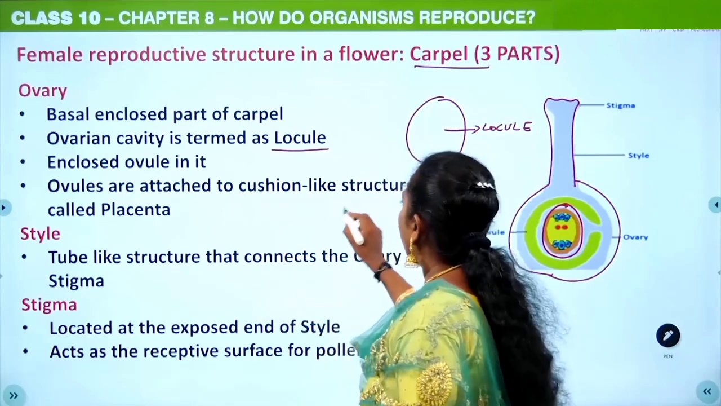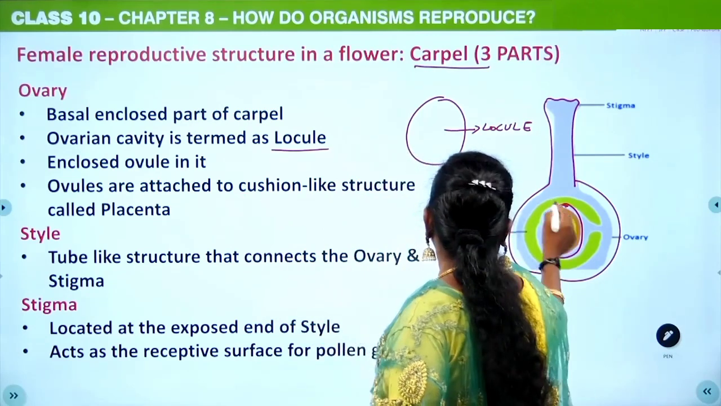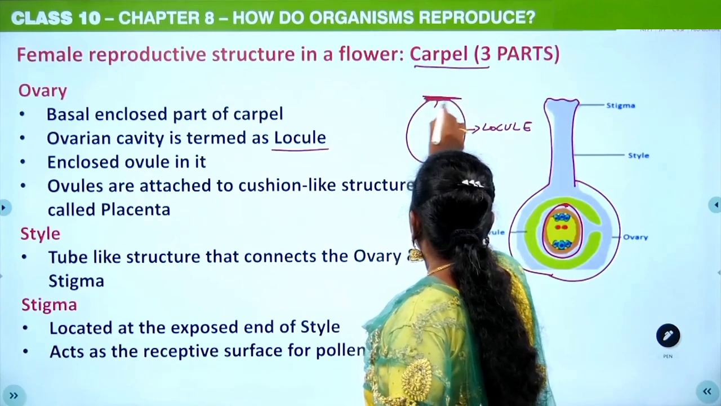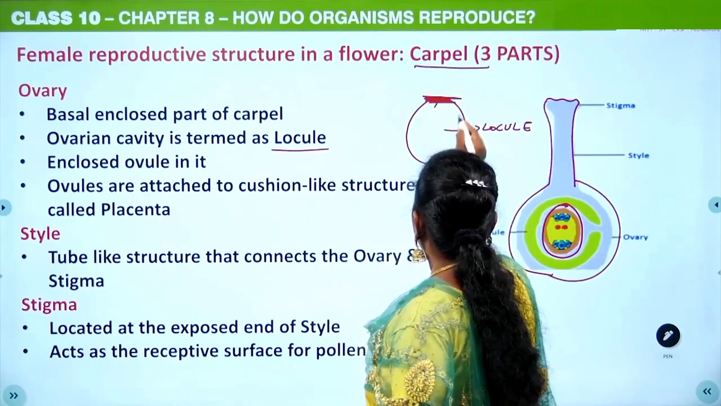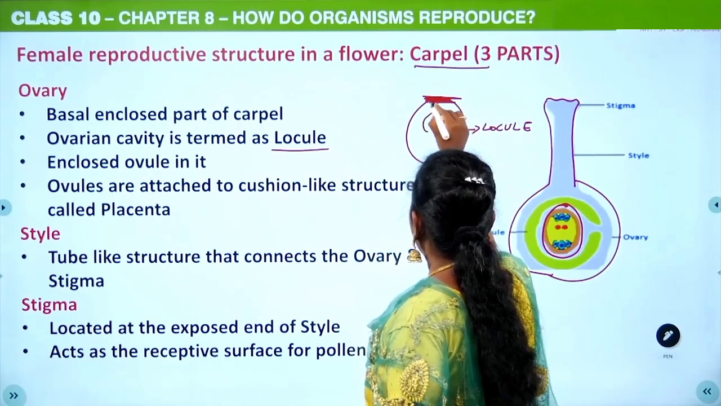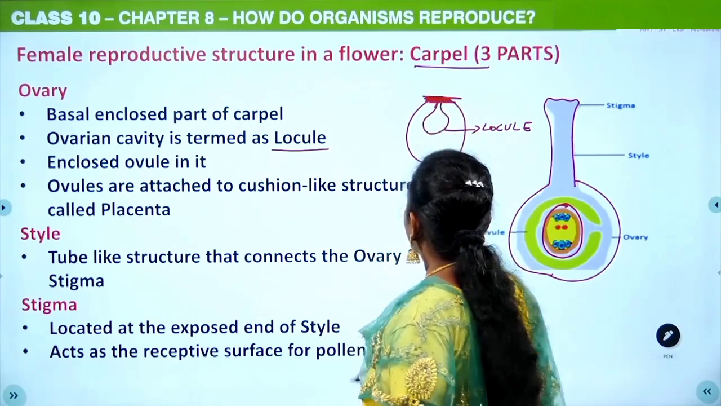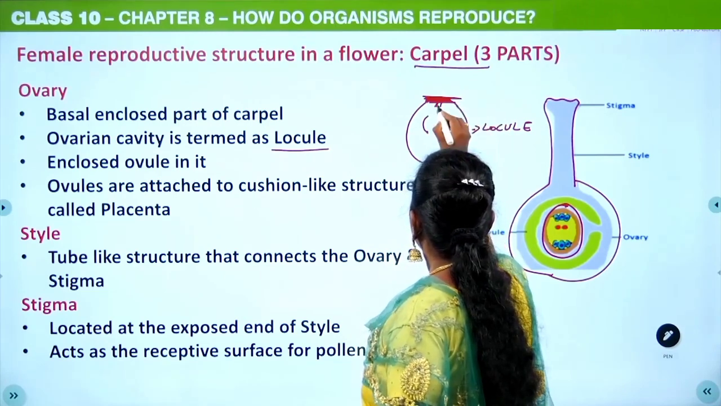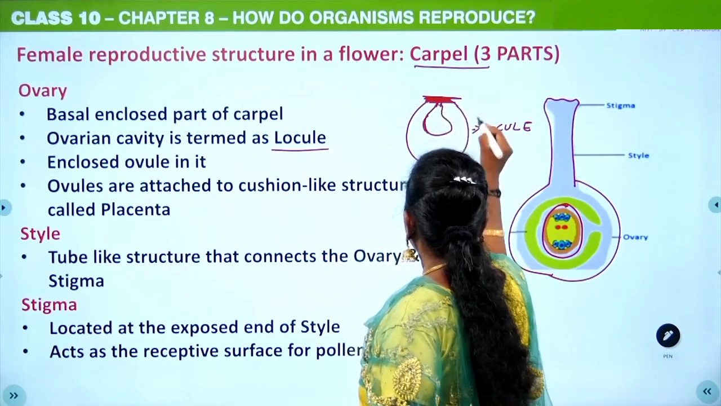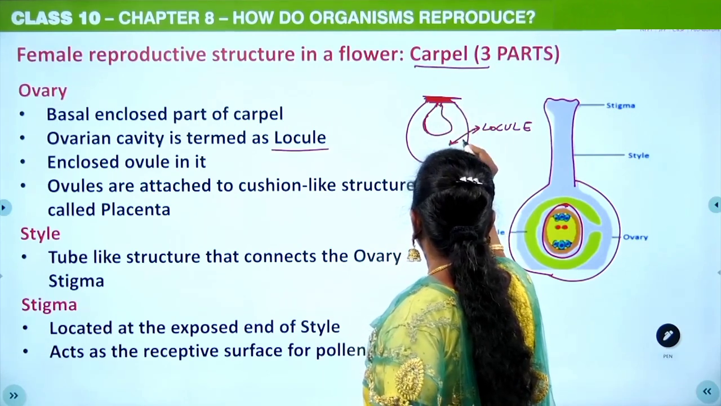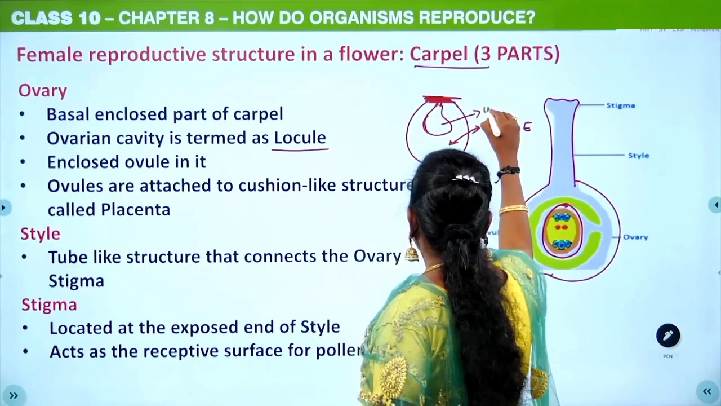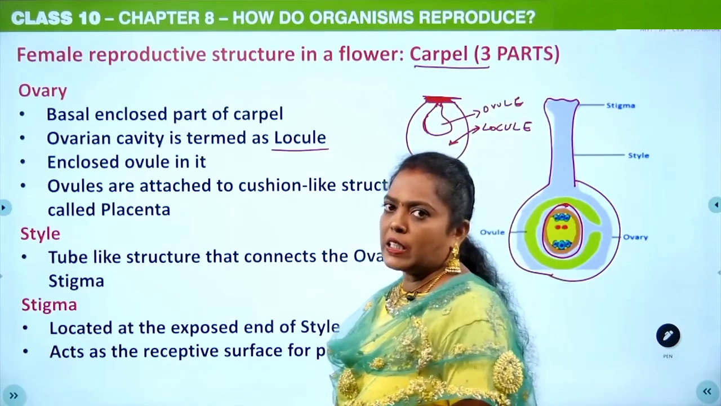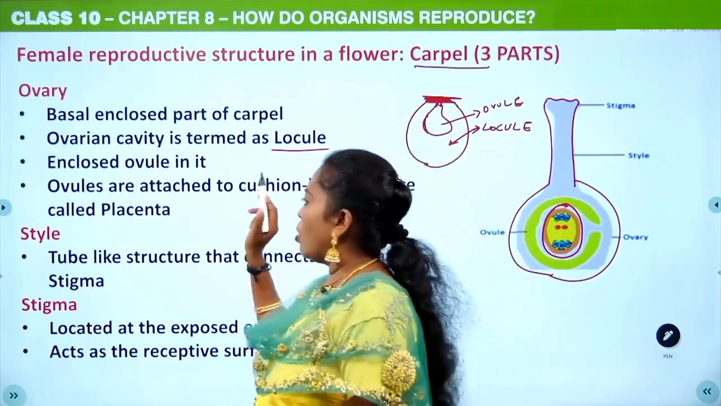Okay, these ovules are attached to a cushion-like structure. This is the ovarian cavity, and this is the ovule. This is the locule, the cavity, and this is the ovule, and this cushion-like structure is the placenta. Okay, that is about the ovary.